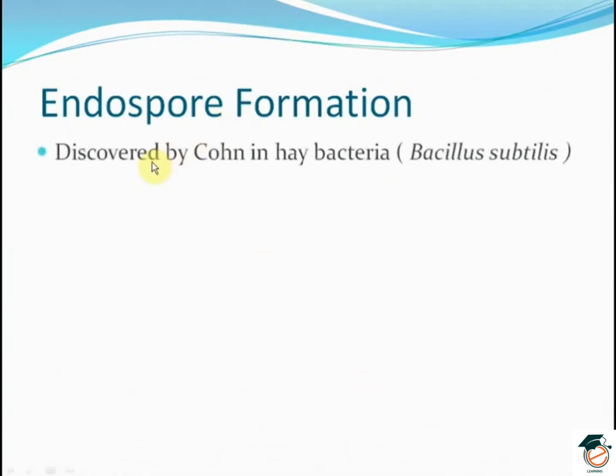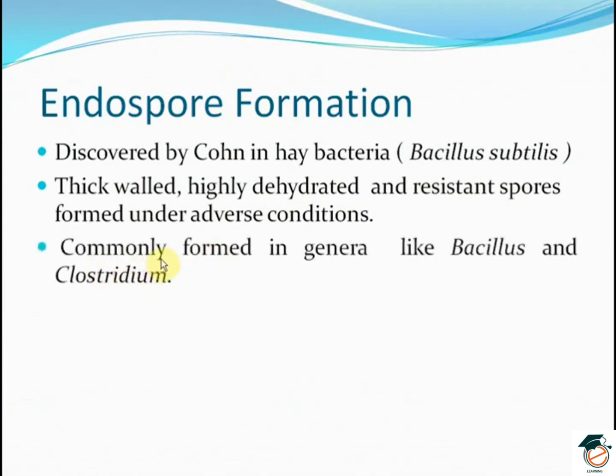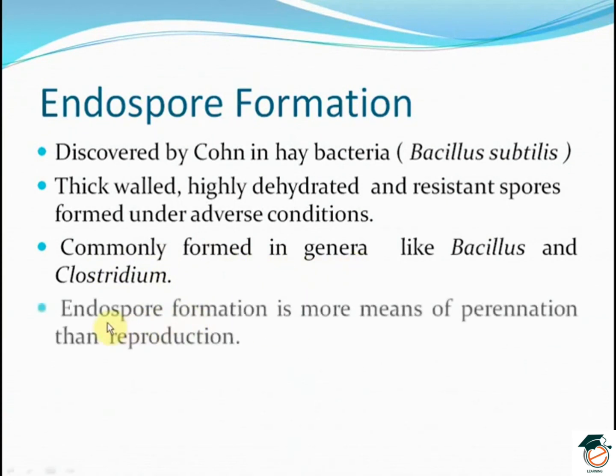Endospore formation. It was discovered by Cohn in hay bacteria, that is Bacillus subtilis. Thick-walled, highly dehydrated and resistant spores are formed under adverse conditions. They are commonly formed in genera like Bacillus and Clostridium.